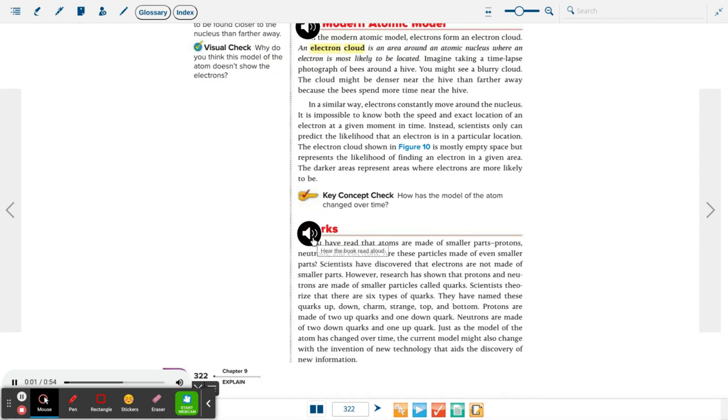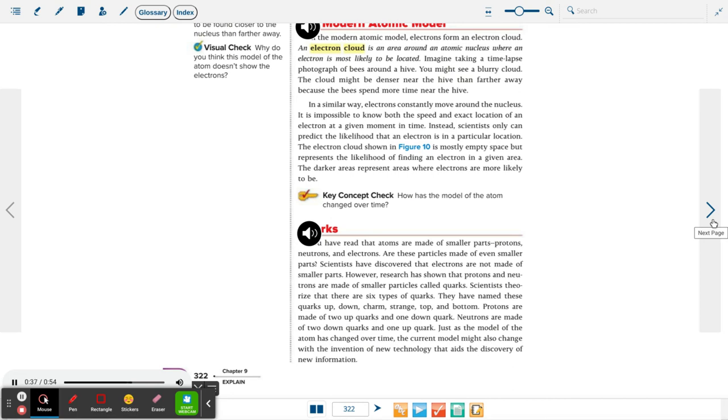Quarks. You have read that atoms are made of smaller parts: protons, neutrons, and electrons. Are these particles made of even smaller parts? Scientists have discovered that electrons are not made of smaller parts. However, research has shown that protons and neutrons are made of smaller particles called quarks. Scientists theorize that there are 6 types of quarks. They have named these quarks up, down, charm, strange, top, and bottom.